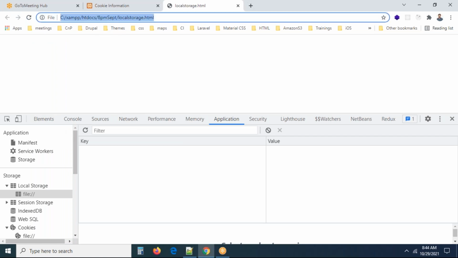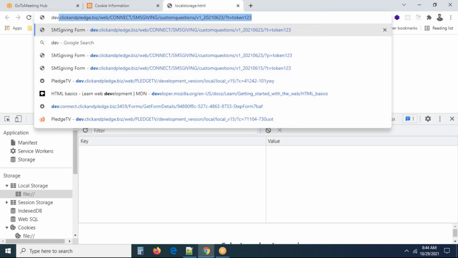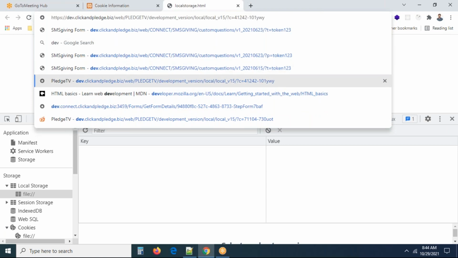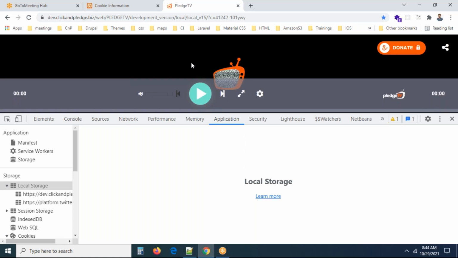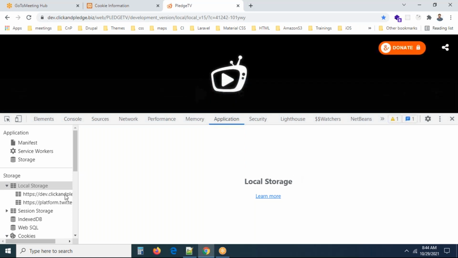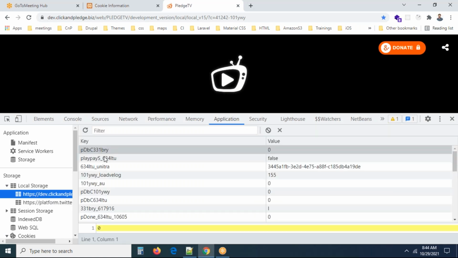I will show you. I used local storage in one of my projects. Let me show you. This is my project, the video player project. I think you already know it from earlier. Now you can see local storage. The video gets loaded. Can you see? I have the local storage. Can you see how many values I'm saving here in the local storage? These are all the values I am saving.